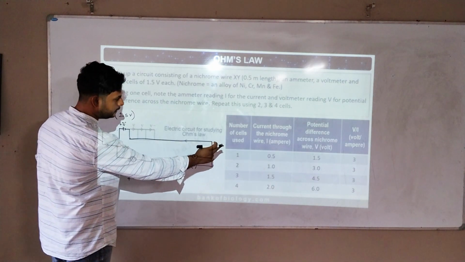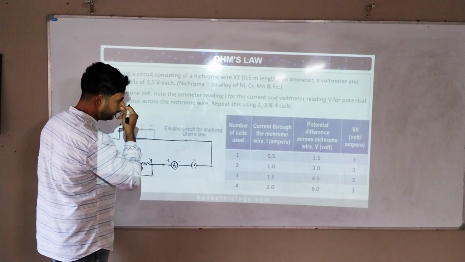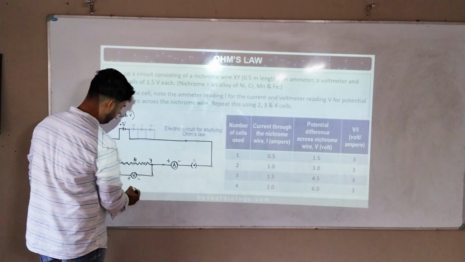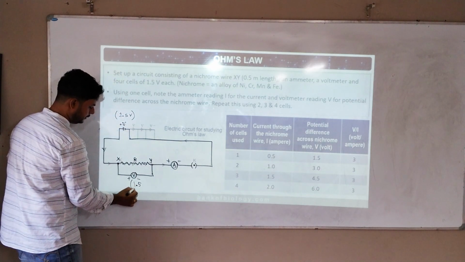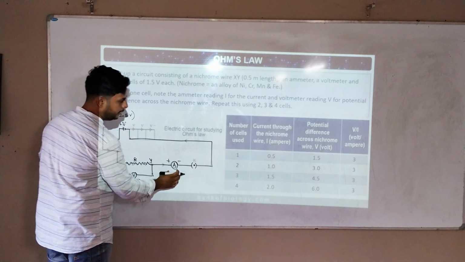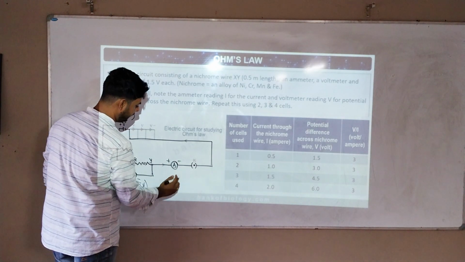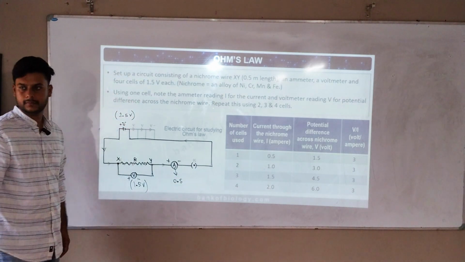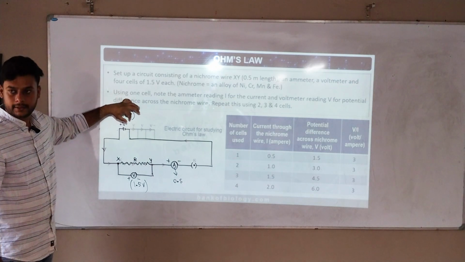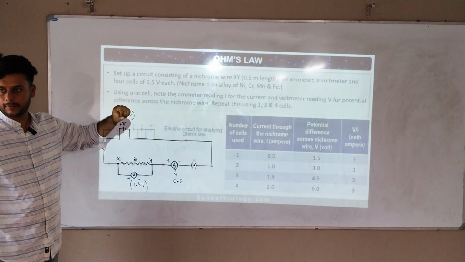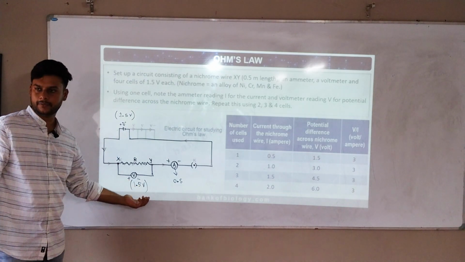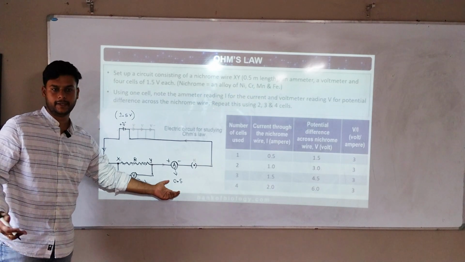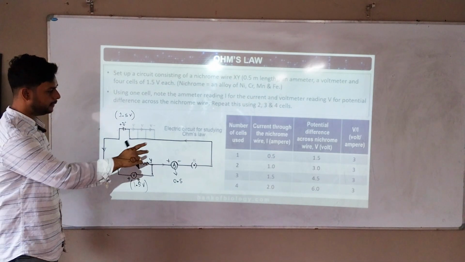So the voltmeter is giving how much? The potential difference is 1.5, and the current I through the ammeter is 0.5. We are passing a current through the nichrome wire using a 1.5 volt battery. In the first stage, the voltmeter shows 1.5 volts, and the ammeter shows 0.5 ampere.